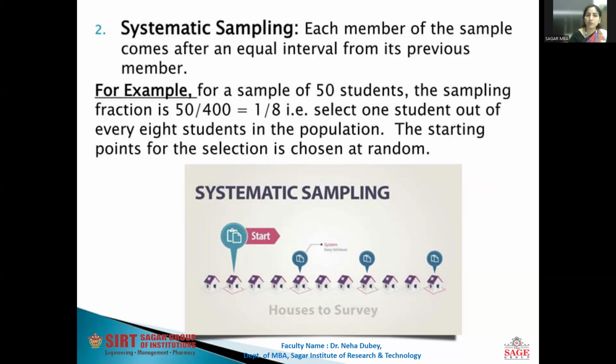The starting point for the selection is chosen at random. Here is a diagrammatic representation. You can start here, and at a proper interval, on the basis of the fraction, you select at regular intervals the person, thing, or event in systematic sampling.